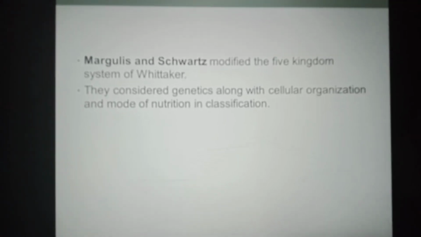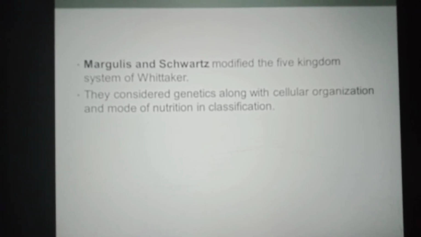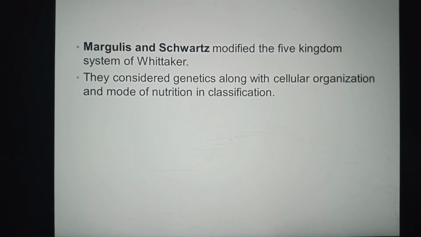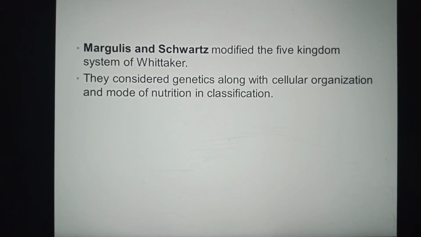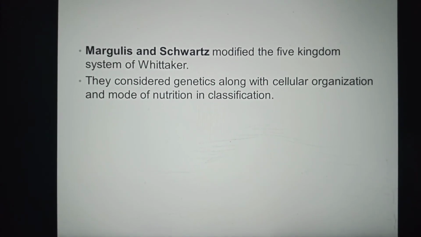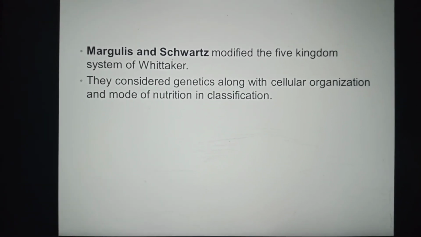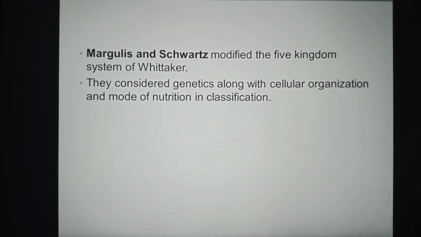Margulis and Schwartz modified the five kingdom system of Whittaker. They considered genetics along with cellular organization and mode of nutrition in classification.